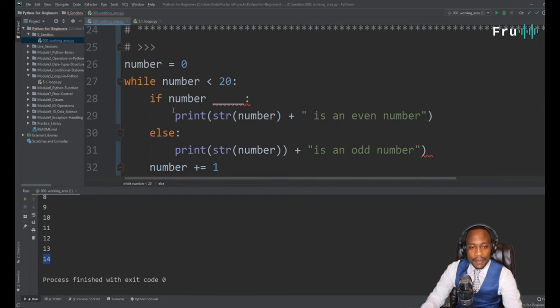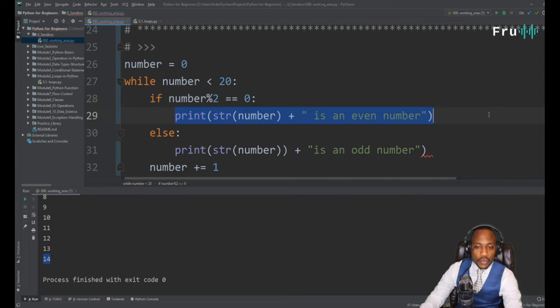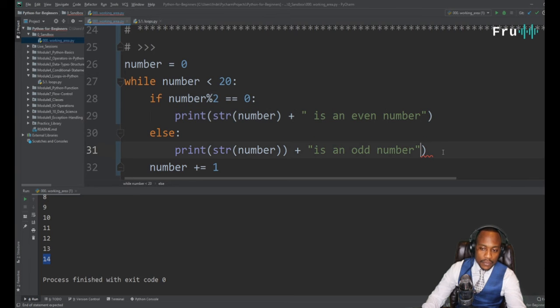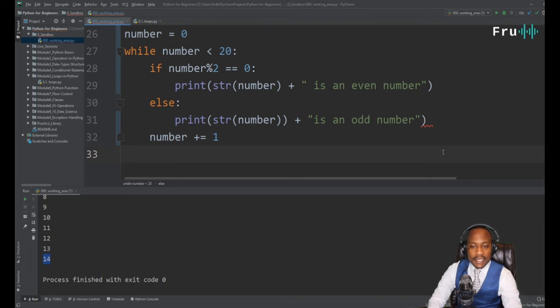Now we can come in here and fill in the details and say if number mod 2 equals 0, there's no remainder, then we know that's an even number. Otherwise, else, it means that there is a remainder, and that has to be an odd number. So we can go ahead and print that as an odd number.